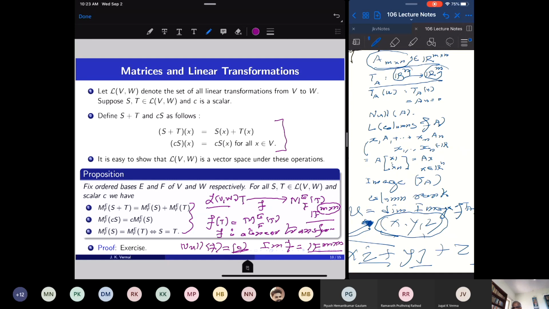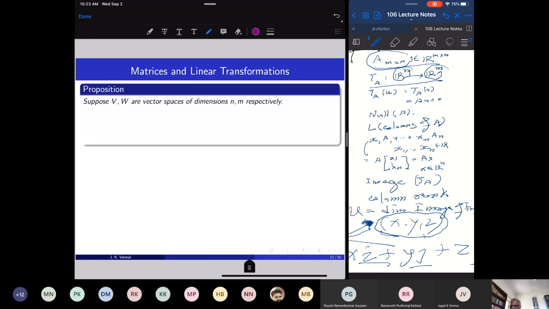Yeah, this is a little abstract, but the purpose is that all linear transformations can be faithfully studied by operating with their matrices. The vector space of all linear transformations is isomorphic to the vector space of matrices. So computations with linear transformations can be carried out by converting them into their matrices.